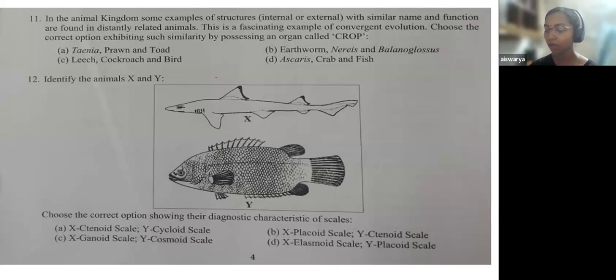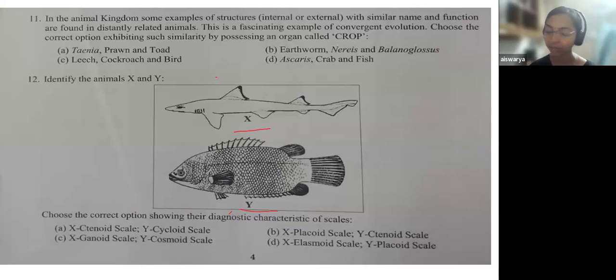Okay, now the 12th question: identify the animals X and Y. From the image, it is very clear that both are fish only. You have to choose the correct option showing their diagnostic feature or characteristic of scale. So you have to identify what animal X is and what animal Y is. Both are fish, but what kind of fish?